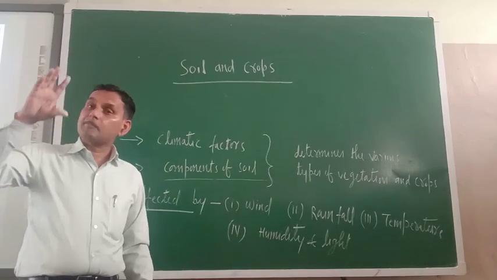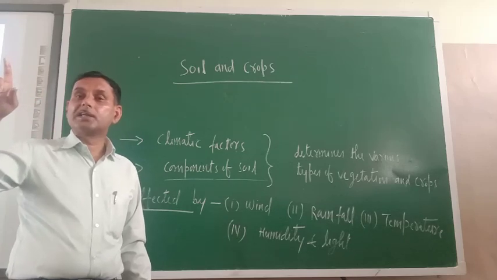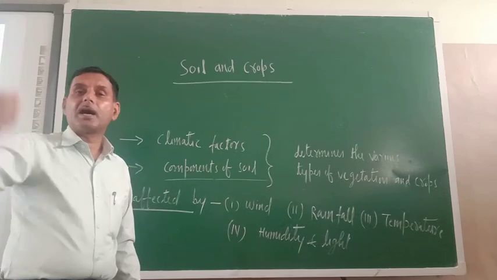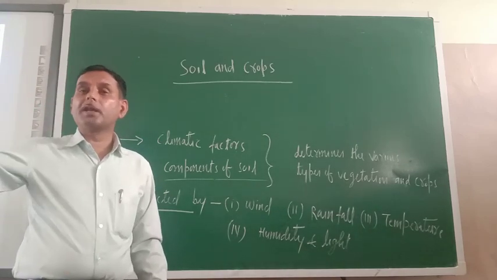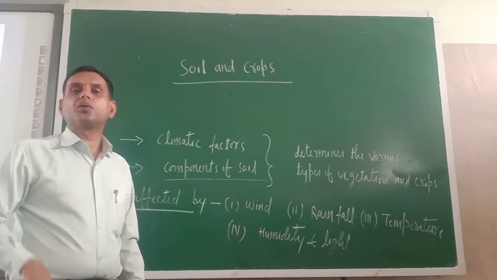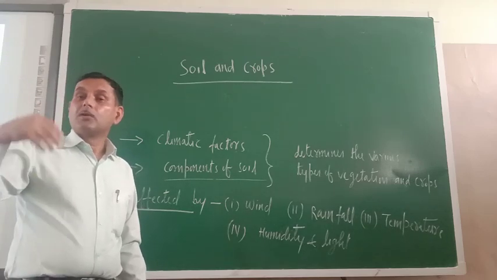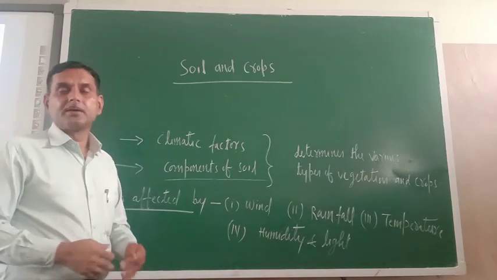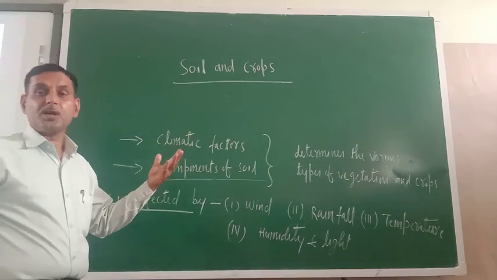It is the component of soil that determines that groundnut and sugarcane are grown in Karnataka, Maharashtra and some parts of Andhra, but the same is not grown in MP. In MP what is grown? Wheat is grown, paddy is grown, soybean is grown and mustard is grown. Now leguminous plants are grown. Leguminous means dal wale plants, means tuar dal and some moong dal and some other pulses.